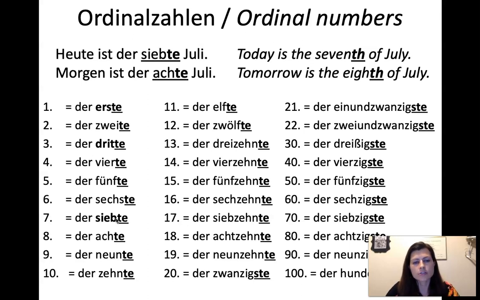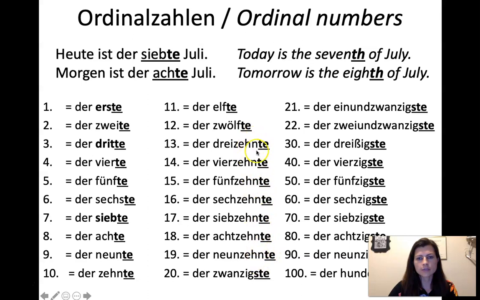Actually, it used to be der siebente. So if you read a text from like the 19th century or earlier, you may see siebente instead of siebte. But nowadays it's siebte. And then all these, we're just adding the T to the end. And that goes for all of the 13 to 19. These are super simple.